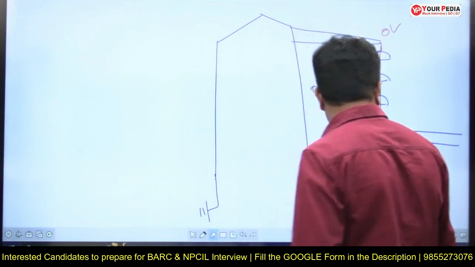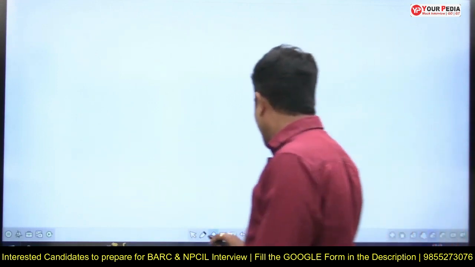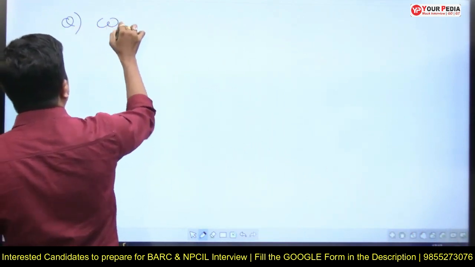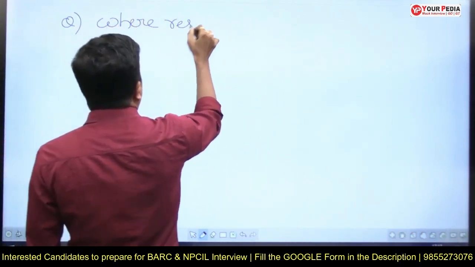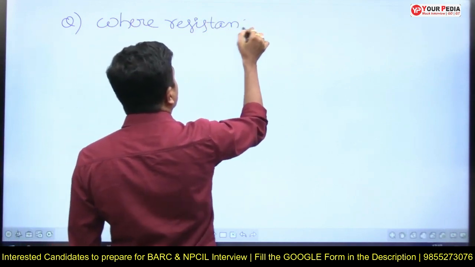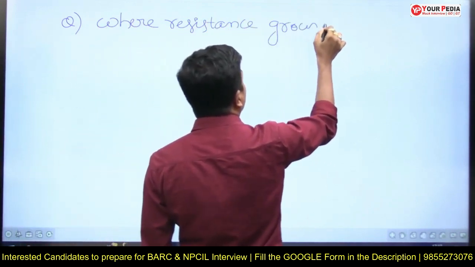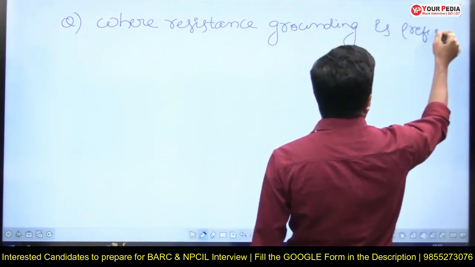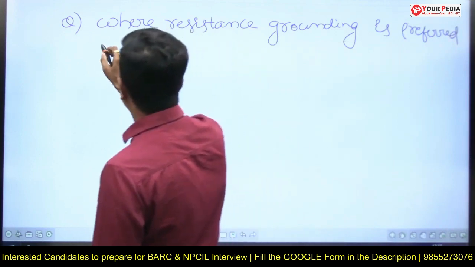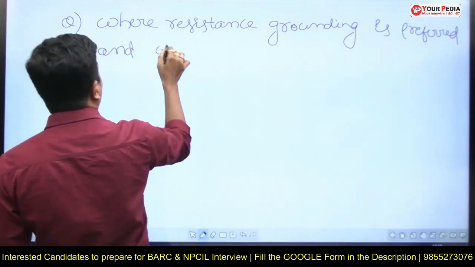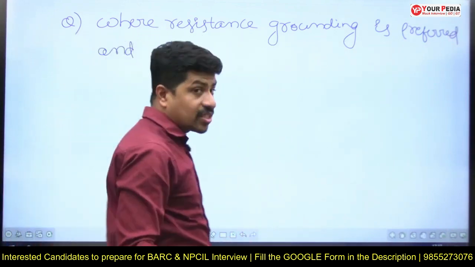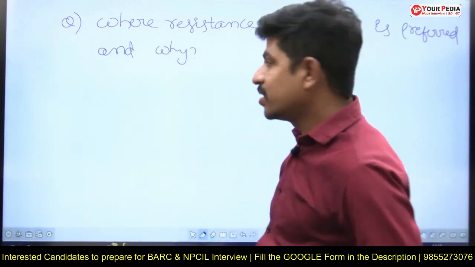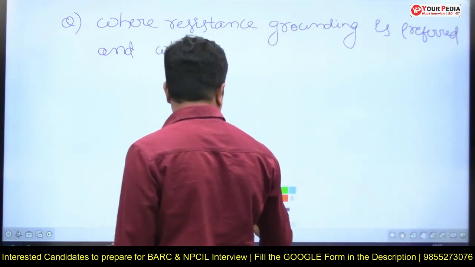See, the next question is: where is resistance grounding preferred, and why? For a synchronous generator, resistance grounding is preferred. Why? Here there is an explanation.